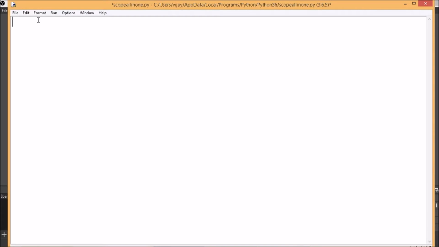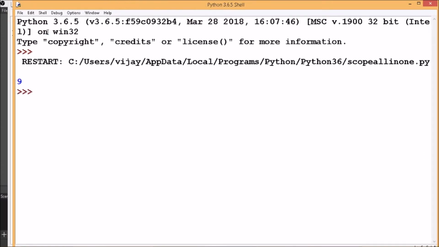Let's have some hands-on with scope of a variable. I'm defining a variable called a with the value 9. So when I print this value, print a, it displays the value 9.